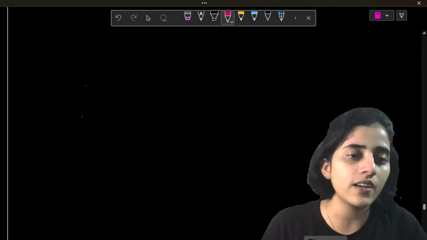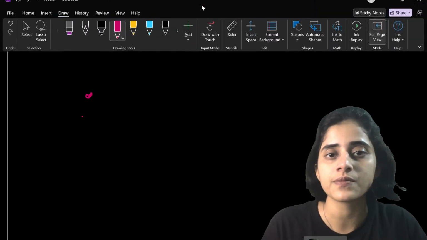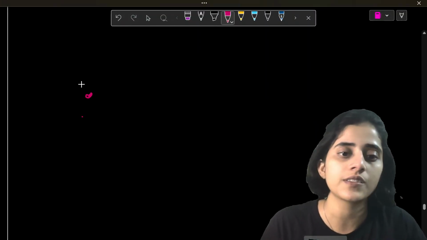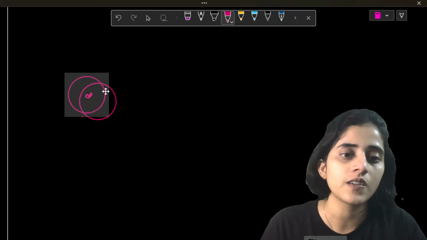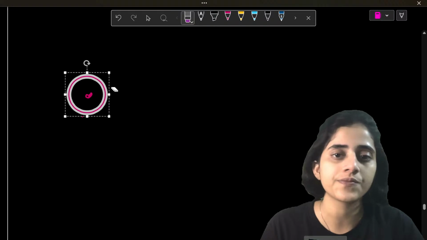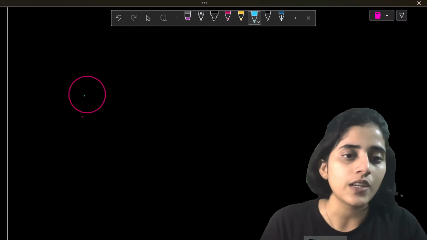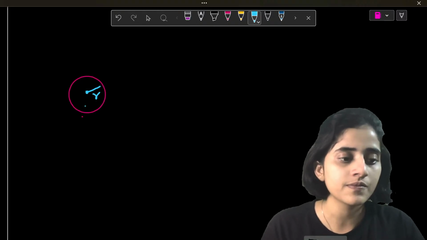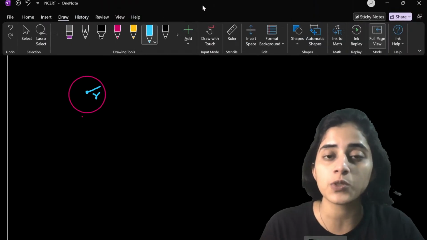Let's say you have a point, and a sphere. This is at a radius of r. Now I'll put one more sphere.